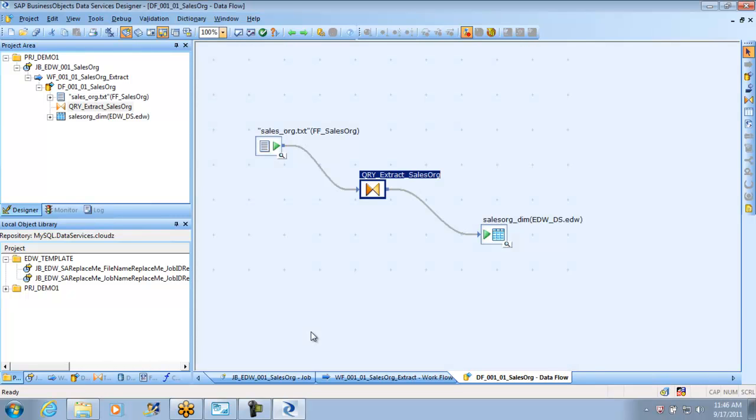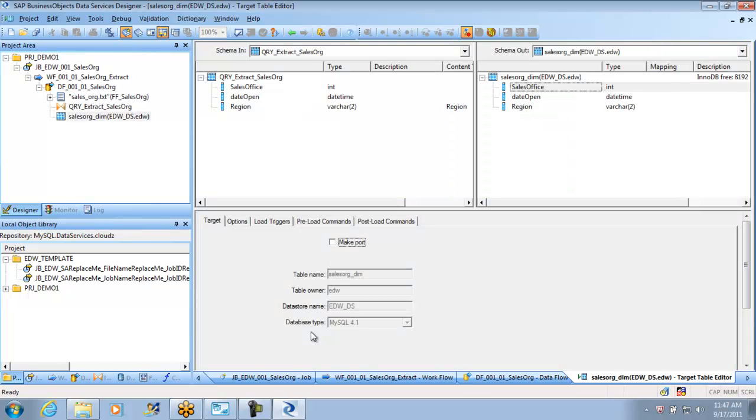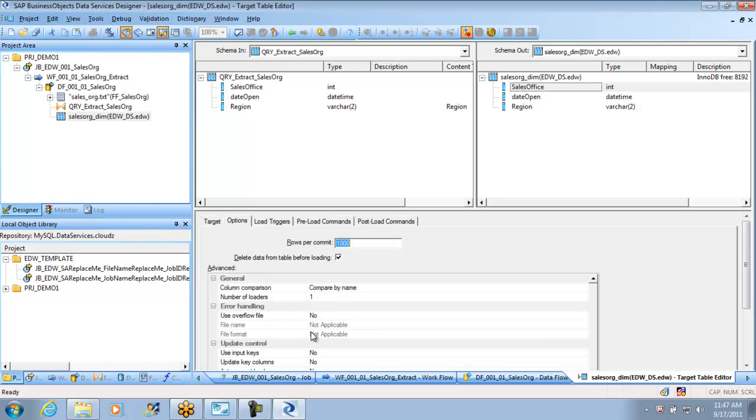For now, let us look closely at the options on the target. In the options, I told you only one option, delete data from table before loading. This is not a regular option that you want to keep. Why do you want to delete every time? But how to avoid duplicates? That will always be a question mark on everyone's face. So if the same data comes again and again, how to manage it? So next time, I'm not going to delete this data.